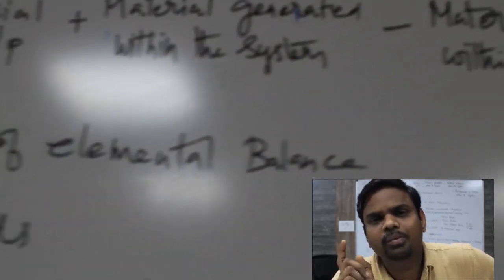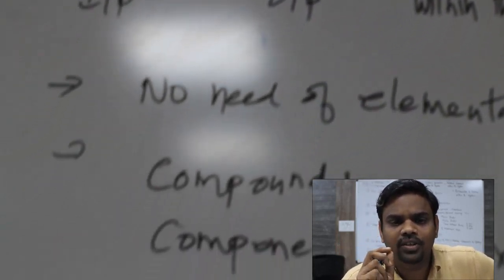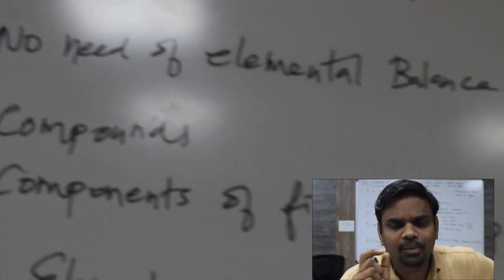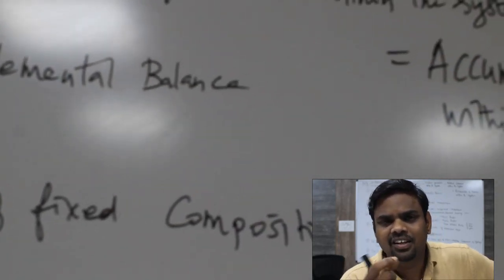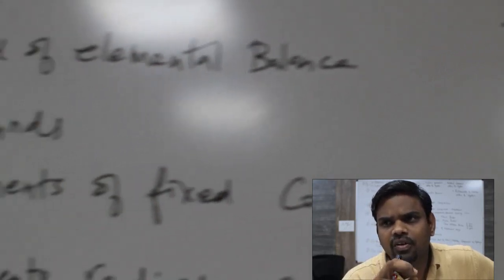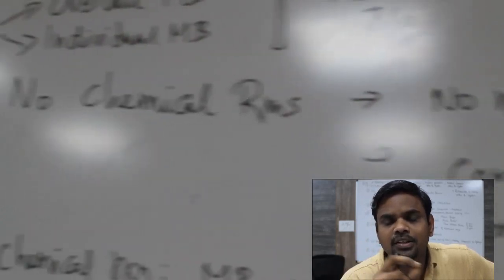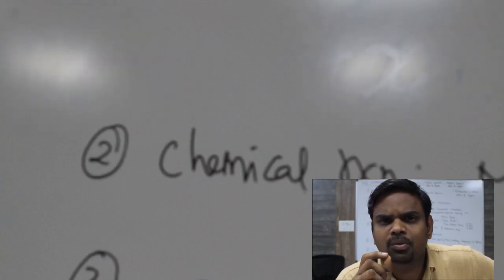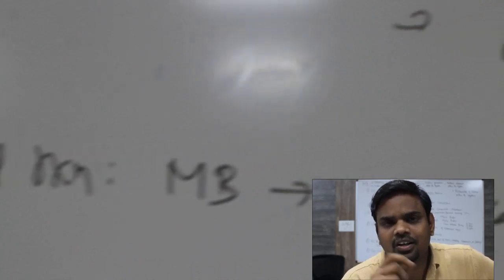Guideline number 1: when there is no chemical reaction involved in the system, there is no need of elemental balance. We need not go into individual elements, say for example nitrogen, oxygen. Even if you consider coal, if you are burning the coal, we will only consider majorly carbon, but actually coal will contain some amount of hydrogen, some amount of oxygen, some amount of moisture, some amount of nitrogen, right? Ash, all this will be present in it.